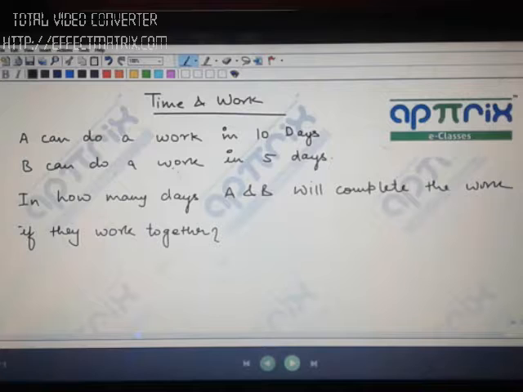So let's start doing this question, and I will discuss the traditional approach first, and then I will keep on posing multiple questions that pop up in my head, and I will be asking you to resolve them, because through that process you will understand this topic very well. So I hope all of you know that when you try to solve such a question, the first thing you do is you try to find A's 1 day work. If A can do a work in 10 days, you will find what is the 1 day work of A. I'm writing here A's 1 day work,